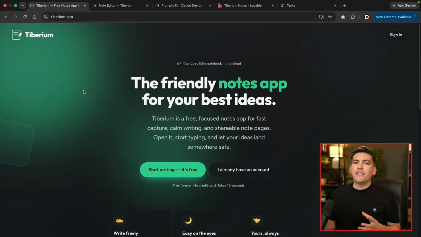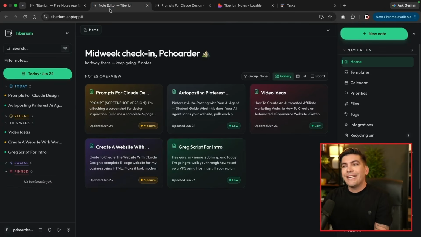So I finally finished vibe coding my application. This is called Tiberium. This is a note-taking app where people can come to the application, sign up, and they can create their own notes. Essentially, it's an alternative to Notion or Evernote.